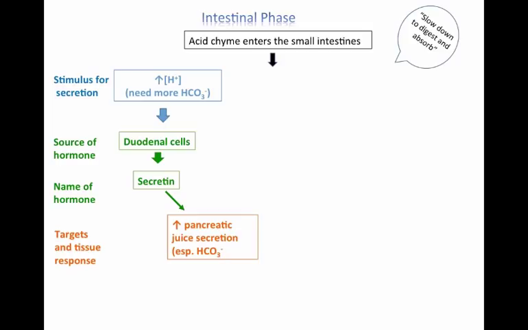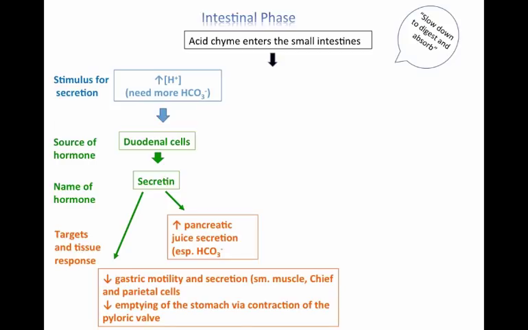There are receptors in the exocrine cells of the pancreas for secretin, and the consequence of secretin binding with these receptors is increased pancreatic juice secretion. So this includes enzymes and in particular bicarbonate, which will help to neutralize that acidic chyme.